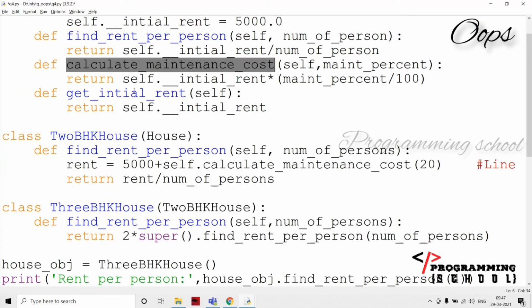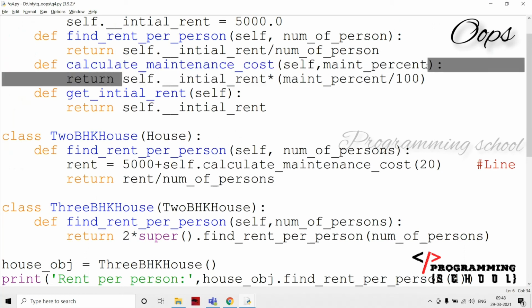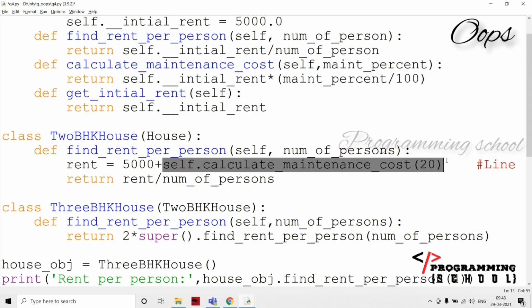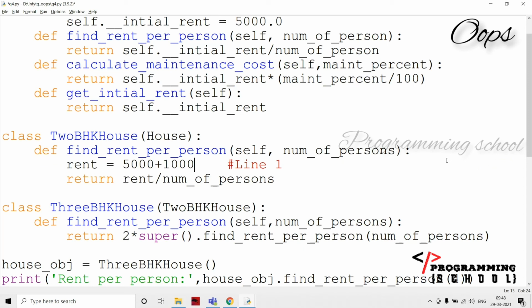That means 1,000 is returned here, and this is replaced with 1,000. Then the total value, the rent, is going to be 6,000.